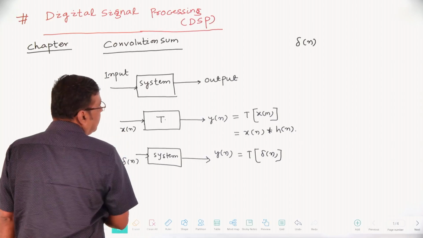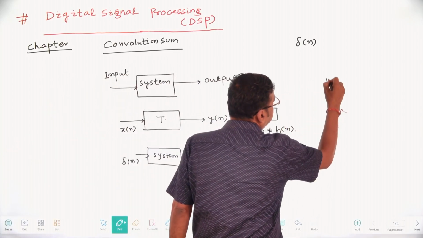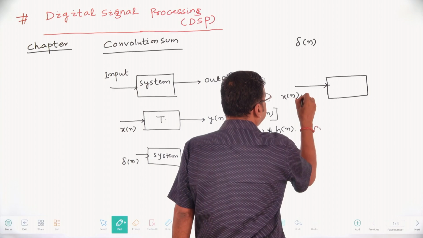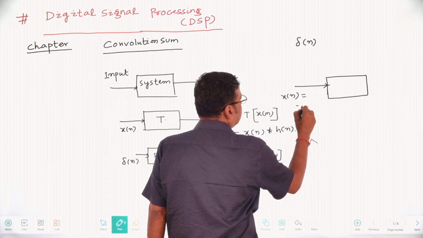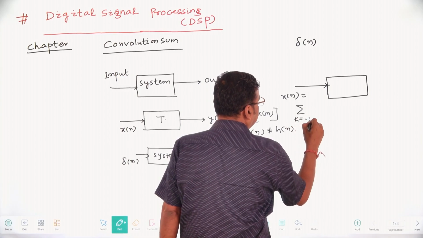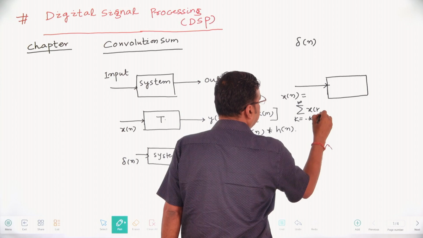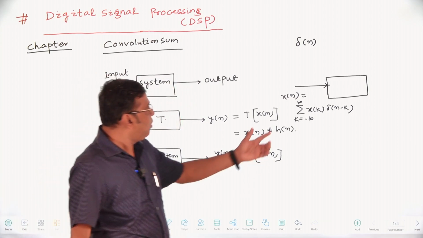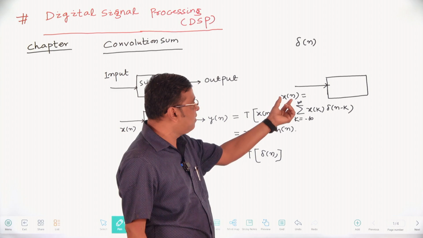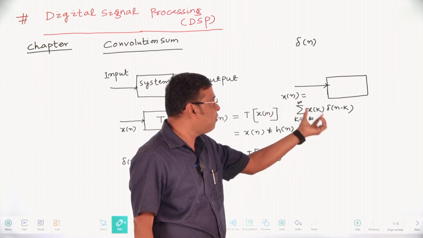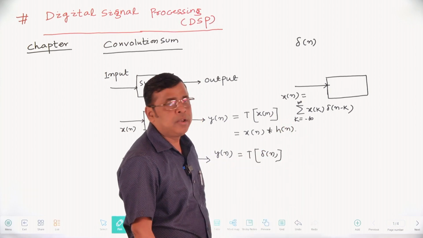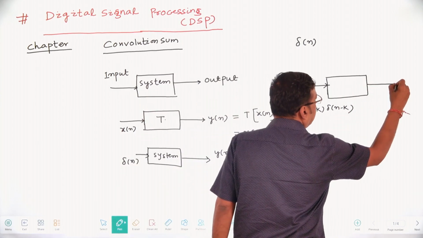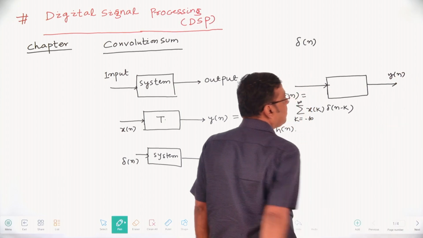So if there is a system by means of transformation, x of n can be represented as the sum over k equal to minus infinity to infinity of x of k into del of n minus k. Any arbitrary discrete sequence x of n can be represented by means of a weighted sum of delayed impulses, and y of n is the output of the system.